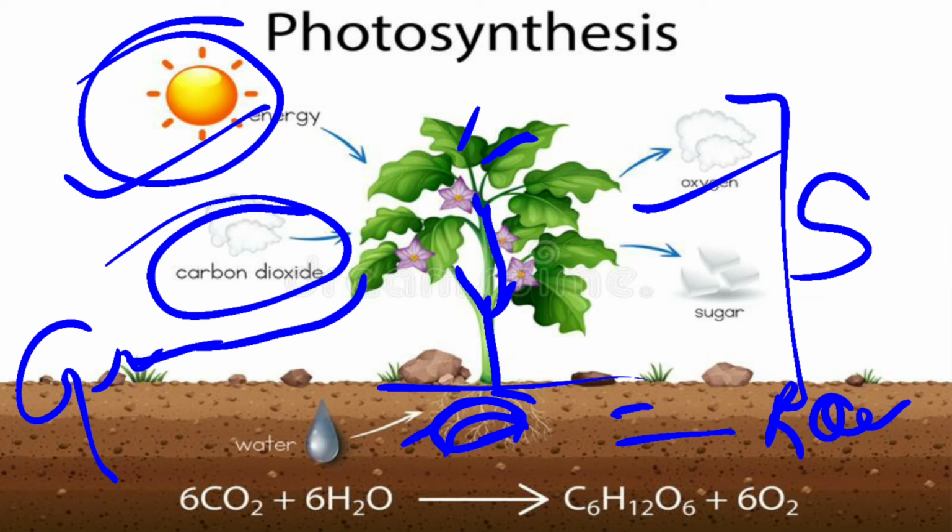So this is all about photosynthesis. How does photosynthesis take place? Once again, you see that sufficient water and minerals are absorbed by the roots. After that, they are transported to the leaves for preparing the food. That's why the leaves are called food factories, because they prepare the food for the whole plant.